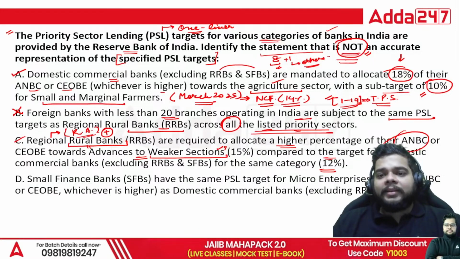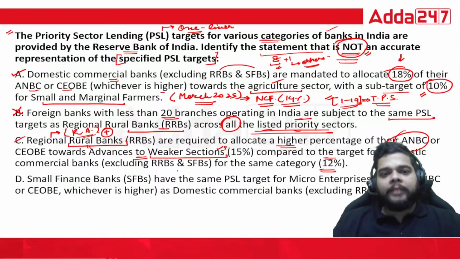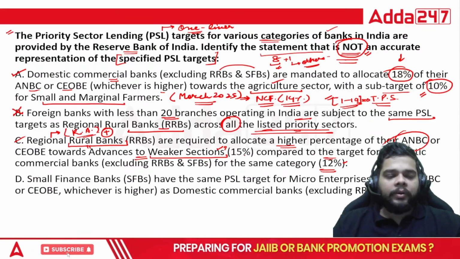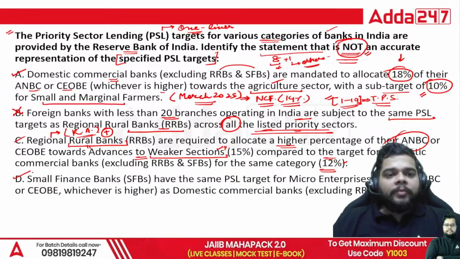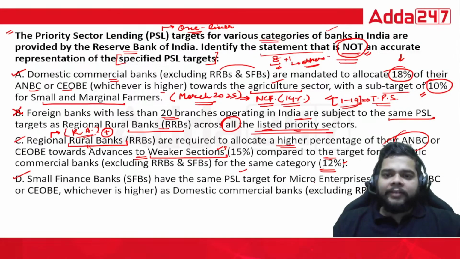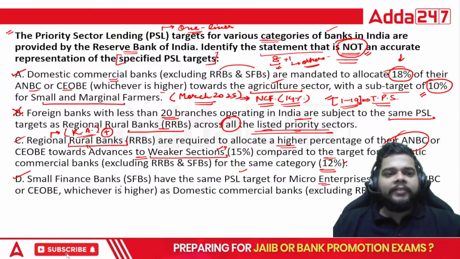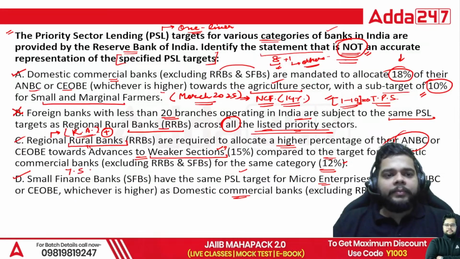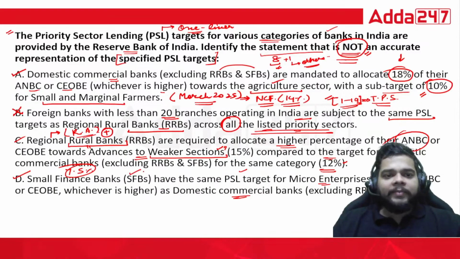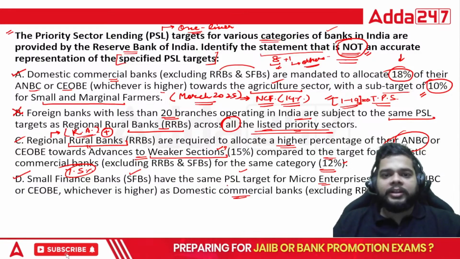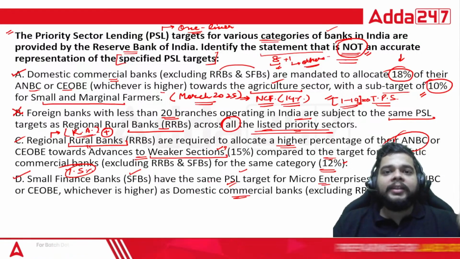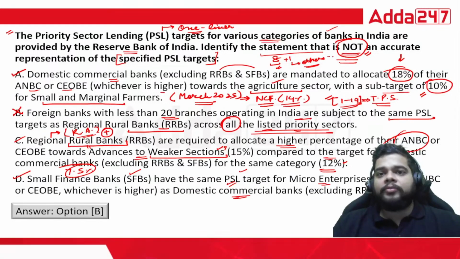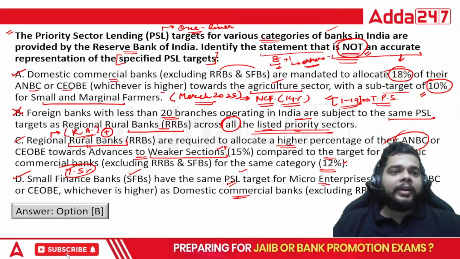Fine. So 15% is the obligation for the RRBs to spend on the advances to weaker section. Whereas for the domestic commercial banks, excluding the RRBs and SFBs, you have 12%, and SFBs also you have 12% only. Next statement, small finance banks have the same PSL target for micro enterprises, that is 7.5%, as the domestic commercial bank. This is also correct. 7.5% is the obligation for the SFBs, for the RRBs, as well as for the domestic commercial banks and foreign banks with 20 or more branches. Okay, so correct answer is option B, because we have to tell the inaccurate or not an accurate representation.